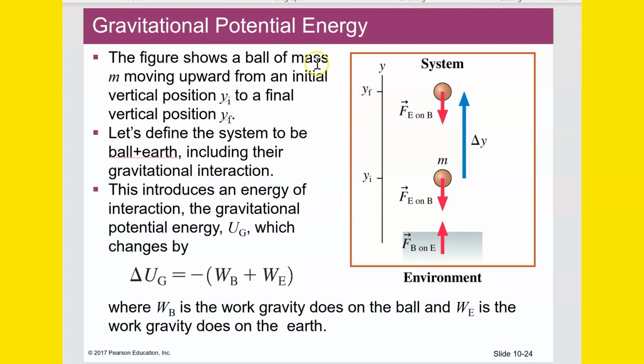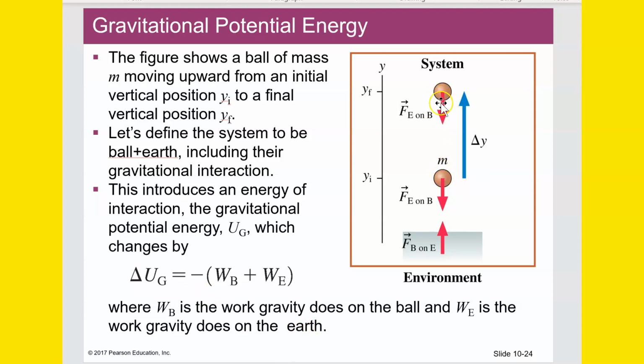Gravitational potential energy. The figure shows a ball of mass m moving upward from an initial position y_i to a final vertical position y_f. Let's define the system to be the ball plus the Earth, including their gravitational interaction. This introduces an energy of interaction, the gravitational potential energy, U_g, which changes according to this, which we just said. Where W_b is the work gravity does on the ball, and W_E is the work gravity does on the Earth.